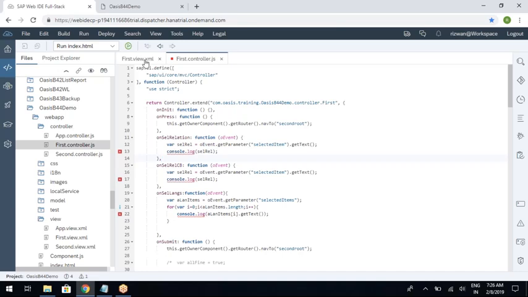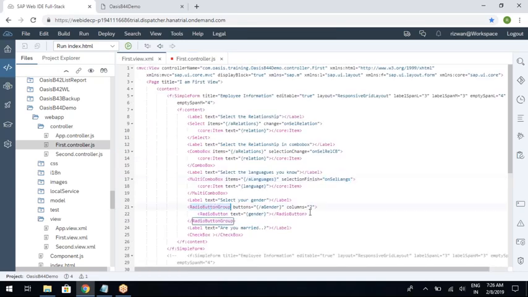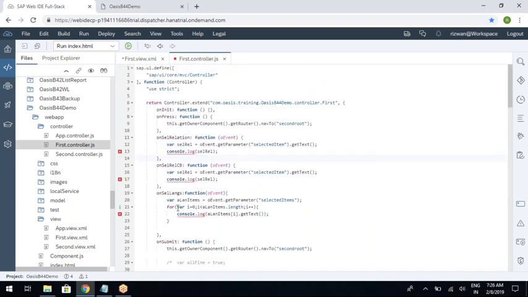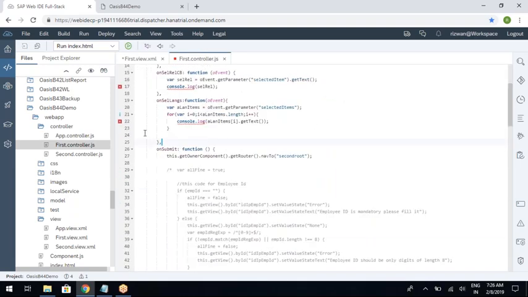So this is the radio button group, and here the event is select. So I am writing on select gender. So let me write this here.